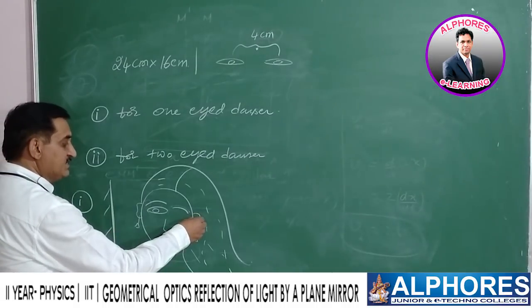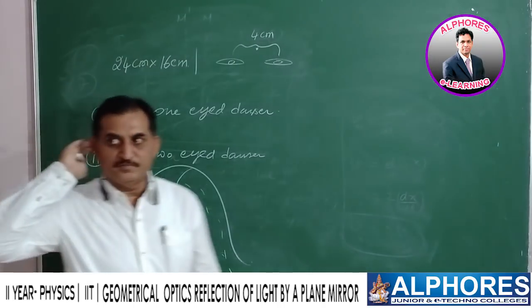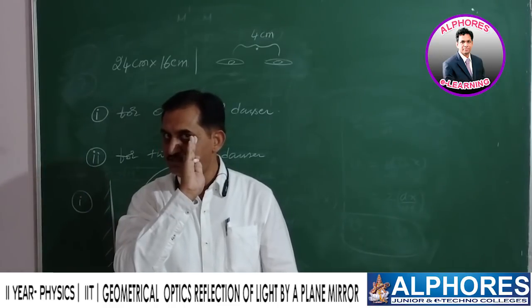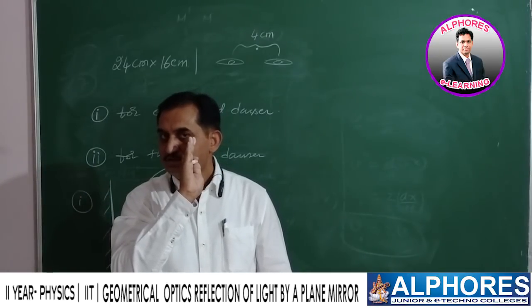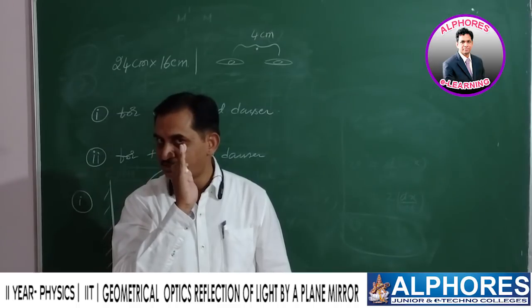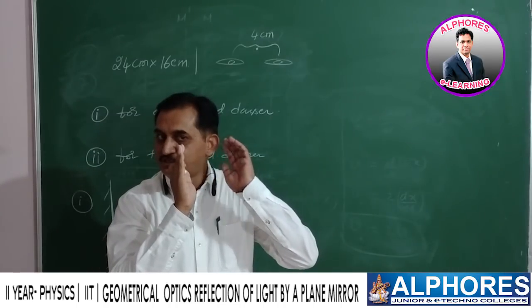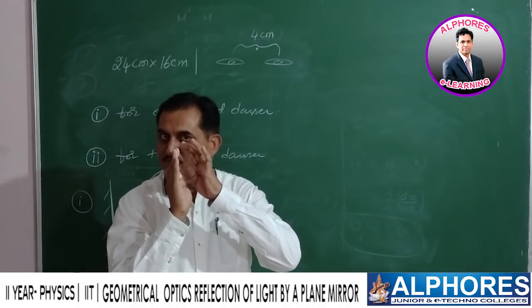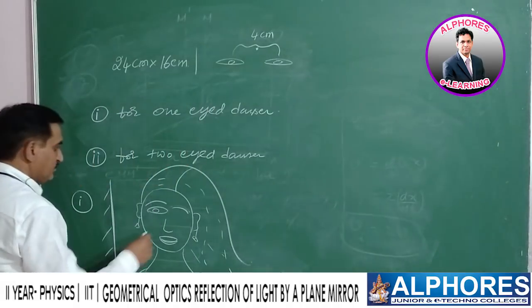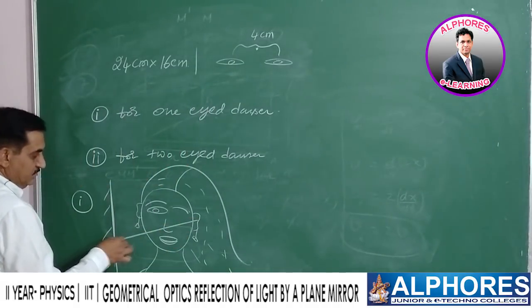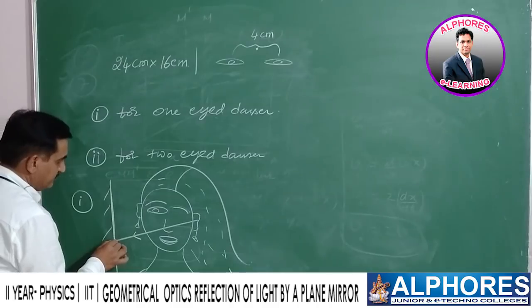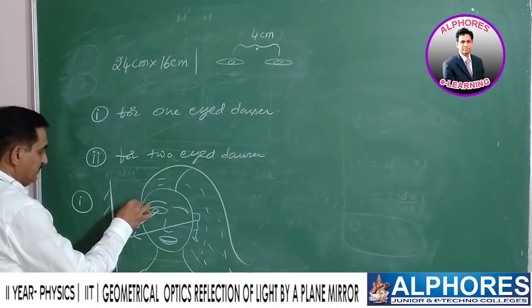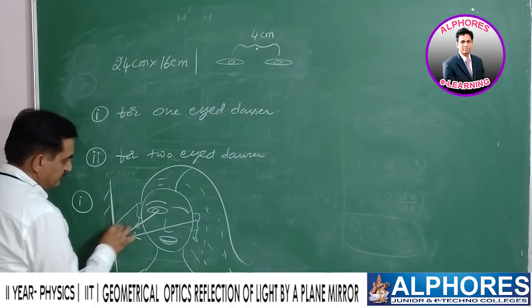The ray is coming from one ear, from here to the one eye that is there, it is incident on it. She can see from here to here, this part, and from this ear, reaching the eye of the dancer. Now we are going for a ray diagram, and the second one is from here to here.